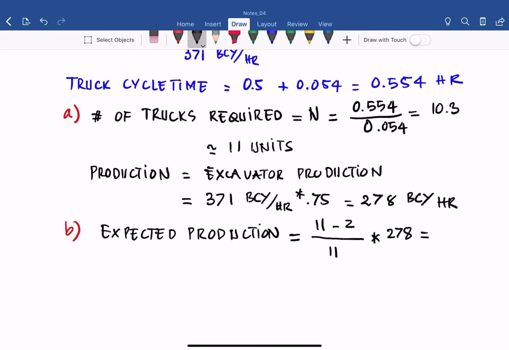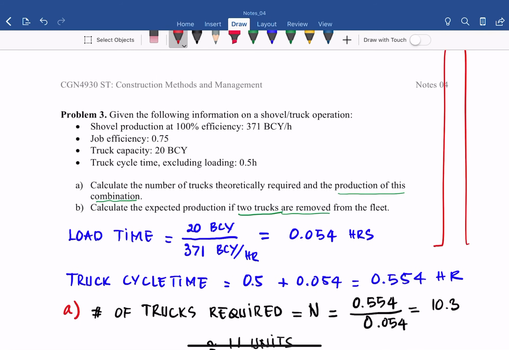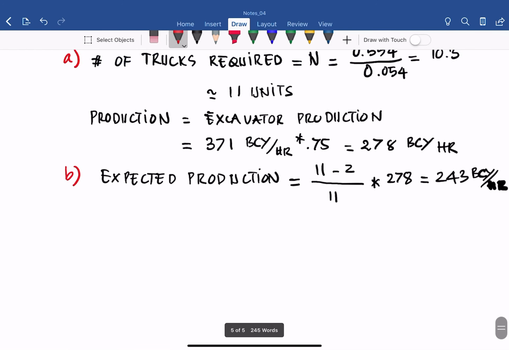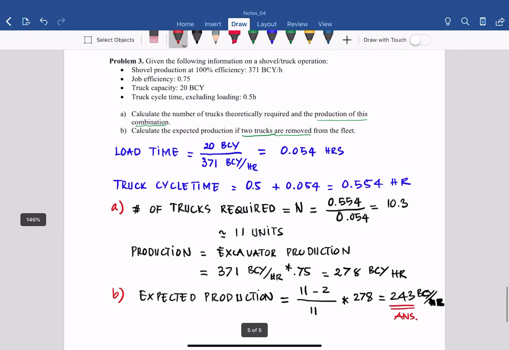So you get 243 BCY per hour. Bottom line, if we remove trucks, of course the production will be less. That is the answer, and that concludes our lesson 4.